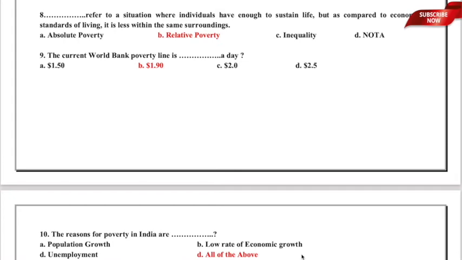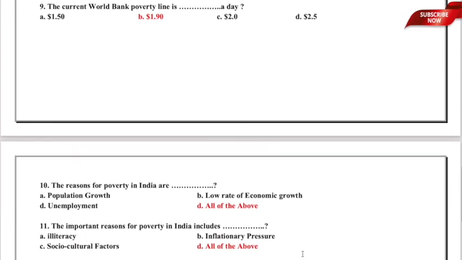That means population growth explicitly, low rate of economic growth, as well as unemployment give impetus to poverty in India, and therefore, option D, all of the above, is the correct answer with respect to question number 10. I hope that is pretty much clear. Let us now move to question number 11, which is one and the same. The options are different rather.